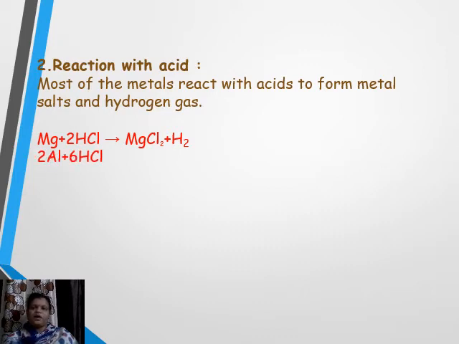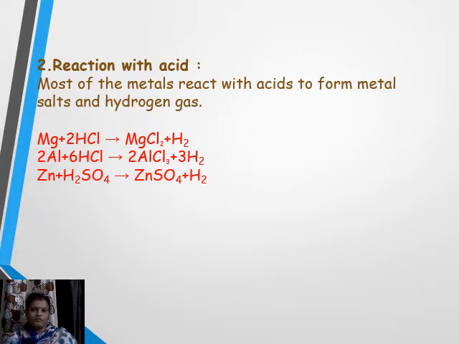So next, aluminium. This is also one of the highly reactive metals. Highly reactive metals, at 10th class level and 8th class level, we can remember as 5 metals: potassium, sodium, calcium, magnesium, aluminium. Okay, so aluminium also reacts with hydrochloric acid to form aluminium chloride and hydrogen gas. We have here one of the moderately reactive metals, that is zinc.